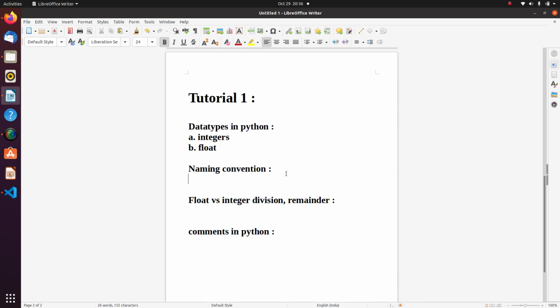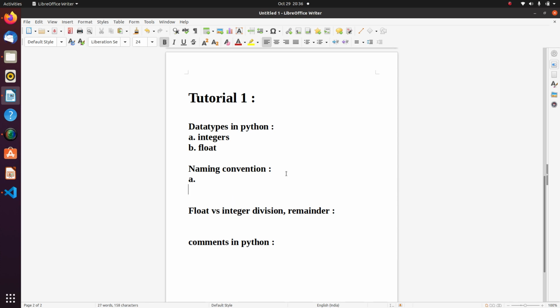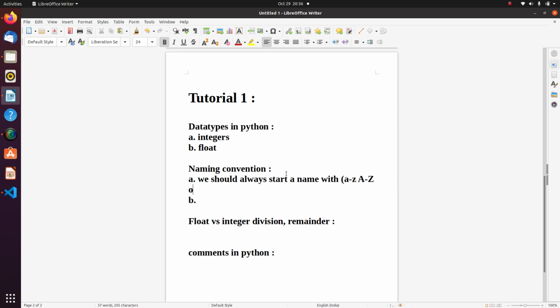Now what is the naming convention that we can use in Python? There are three naming conventions which we need to follow. First one is that we should always start a name with a to z, or capital A to Z, or an underscore.